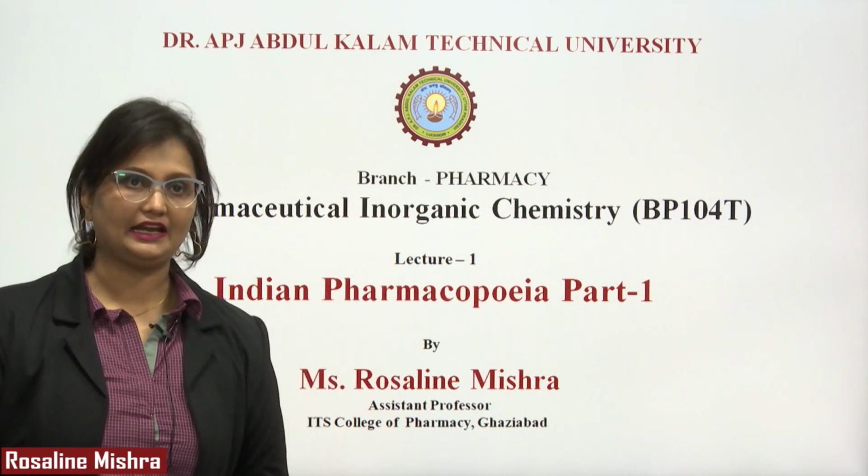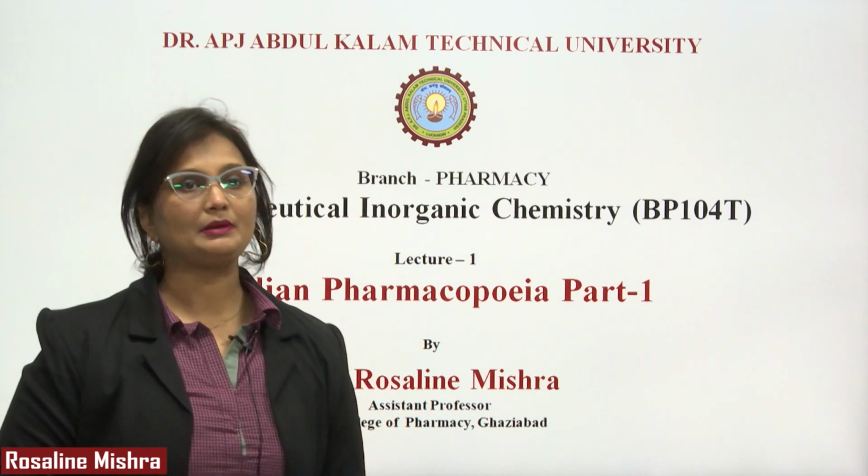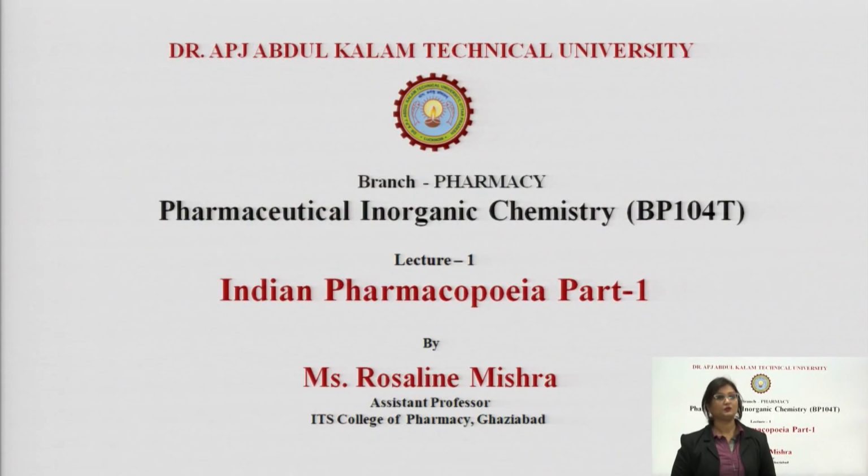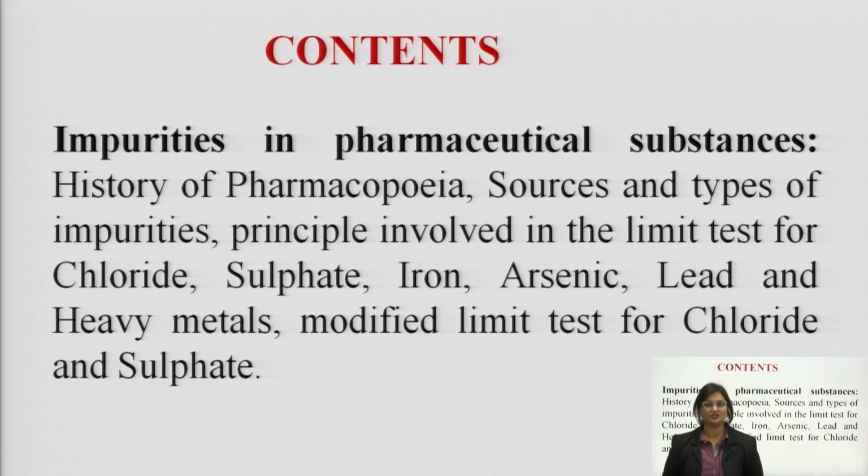Pharmaceutical inorganic chemistry. Before we move on further, before getting into this subject, first let us understand the contents which are present in this subject. Alright, we will look into the contents of pharmaceutical inorganic chemistry before entering into the subject.